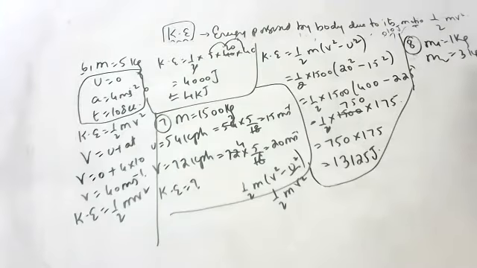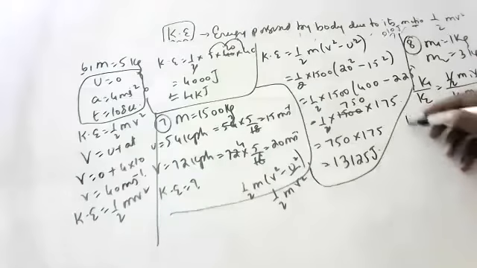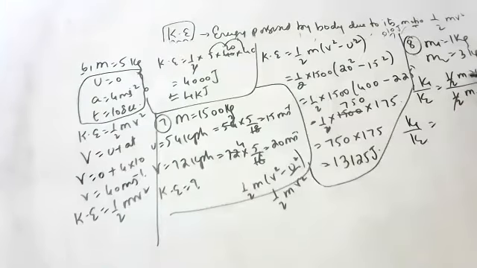What is the ratio of the kinetic energy? K1 by K2 is half m1 v1 square by half m2 v2 square. v1 square and v2 square cancel because the velocities are the same. Half also cancels. So K1 by K2 is equal to m1 by m2, that is 1 by 3. So K1 is to K2 is 1 is to 3. The ratio of their kinetic energies is 1 is to 3.